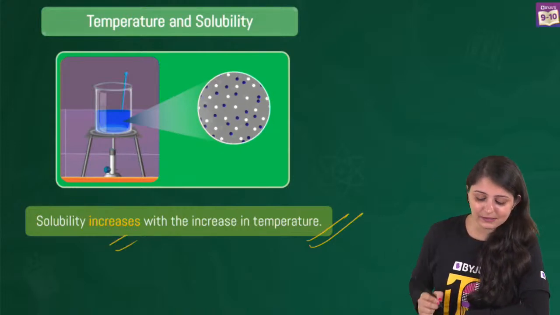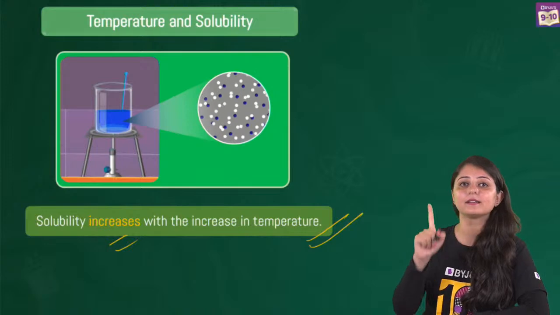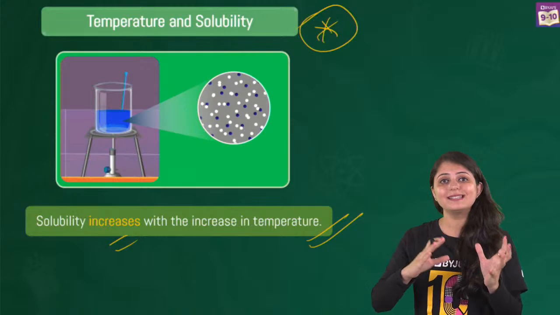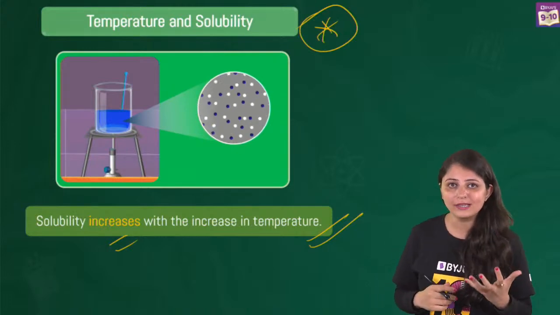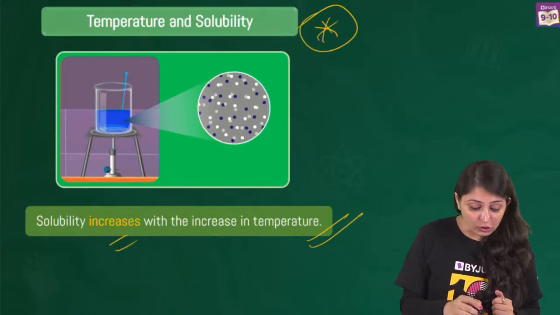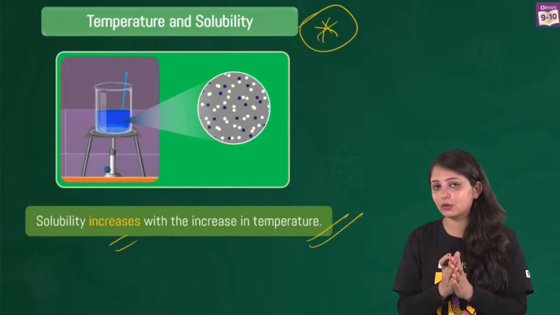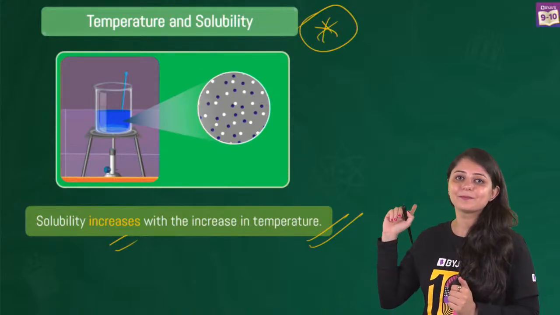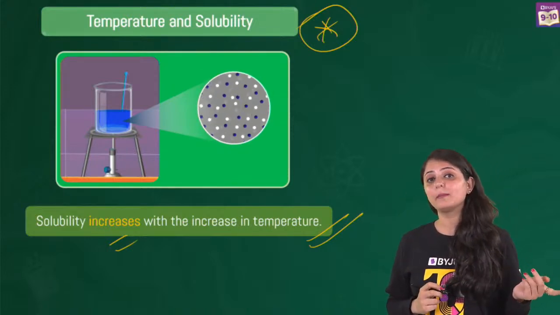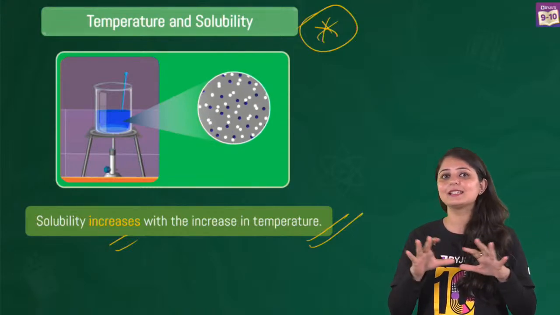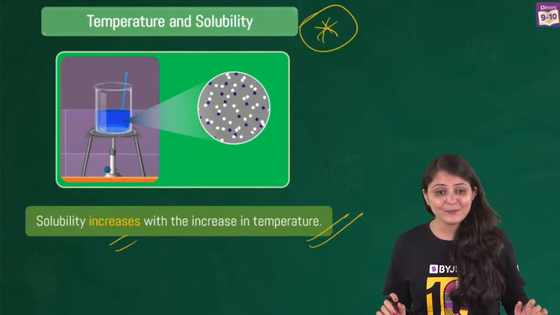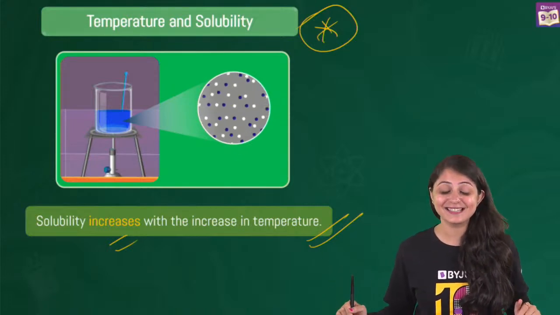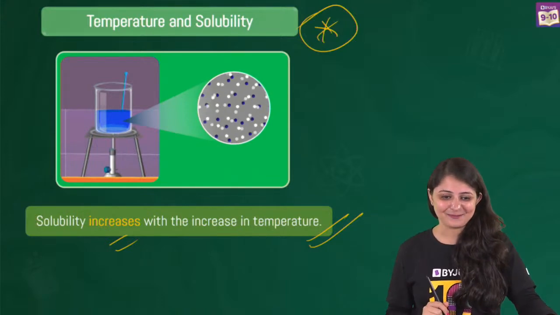But please pay attention. Here we are talking about solids in liquid. Sugar or salt are solids, water is a liquid. So if the solute is a solid, then solubility is going to increase with the increase in temperature. When we talk about gases, this is not the case. So find out what happens to the solubility of gases when temperature is increased.